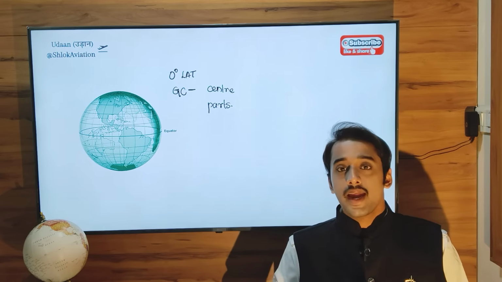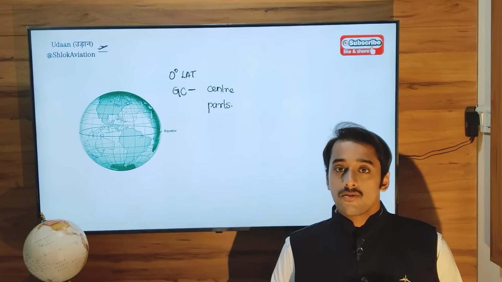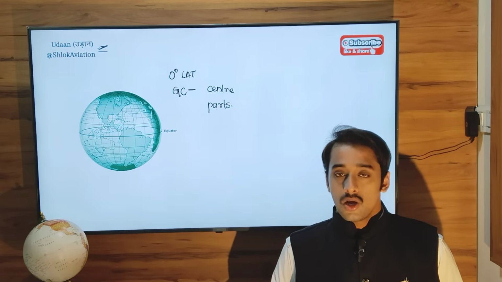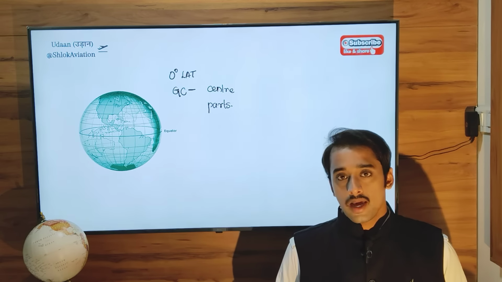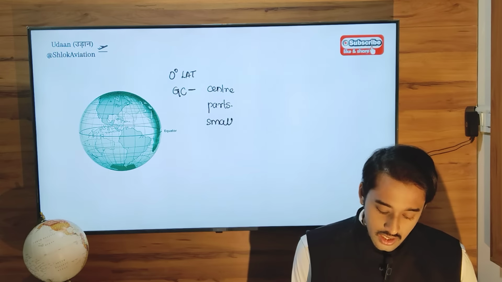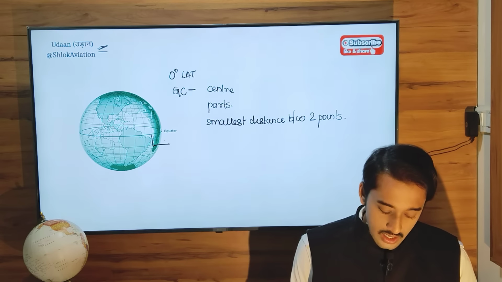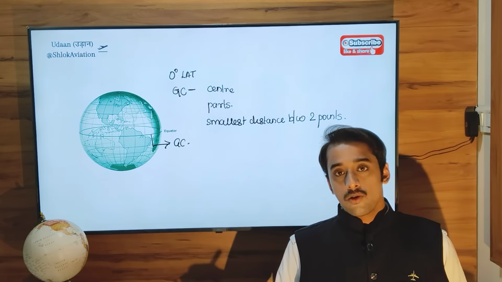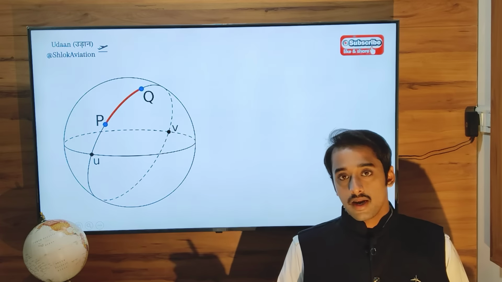So if you want to go from A to B, and if there is a great circle joining A and B, it will be highly beneficial to travel between A and B using a great circle route rather than any other route like a rhumb line route. So a great circle route always gives you the smallest distance between any 2 points. So the equator is a great circle. The full 360-degree equator is a great circle. Now let's check the meridian and anti-meridian.